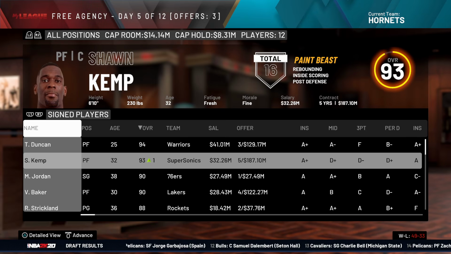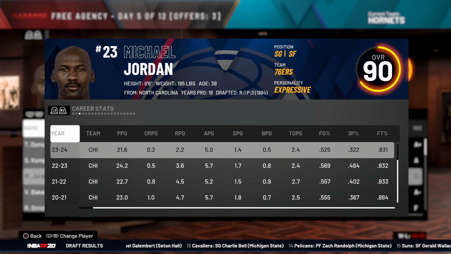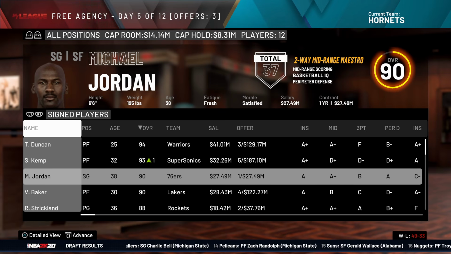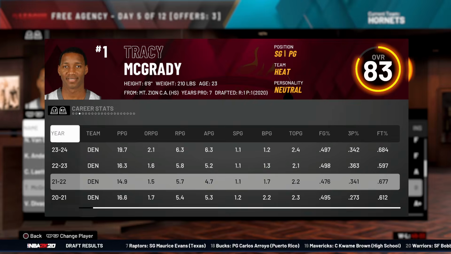Tim Duncan re-signed with the Warriors. Shawn Kemp stayed with the Supersonics. Michael Jordan went to the 76ers, Kobe's hometown team. Well, actually, Kobe's from like Italy and then Philly. Whatever. Steve Nash left Dirk for the Kings, and T-Mac left for the Heat.